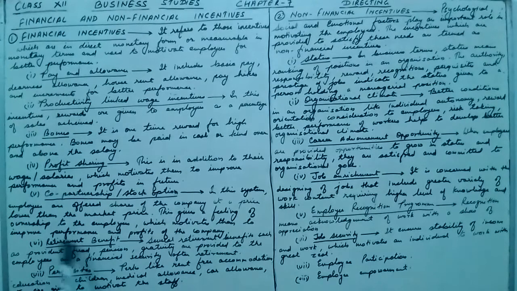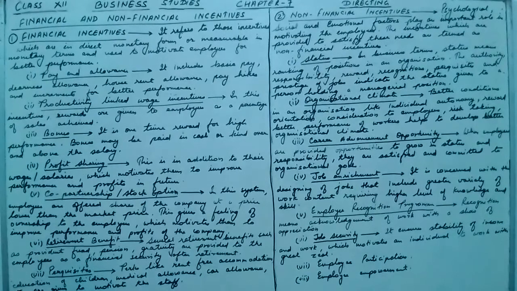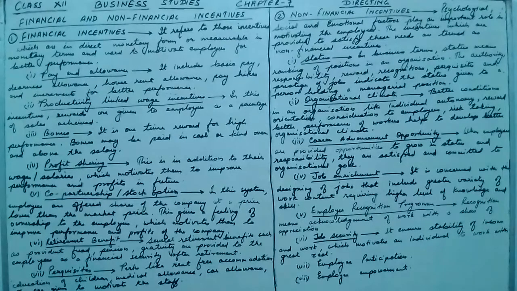The sixth one is retirement benefit. Several retirement benefits such as provident fund, pension, gratuity are provided to the employees as a financial security after retirement, so that after retirement their life will be secure. This also motivates the employee and their performance increases.